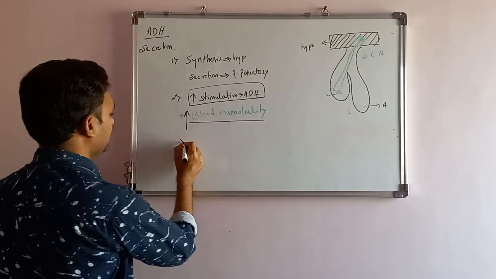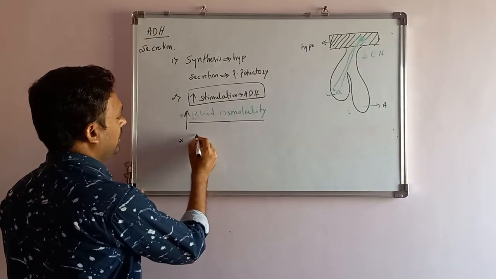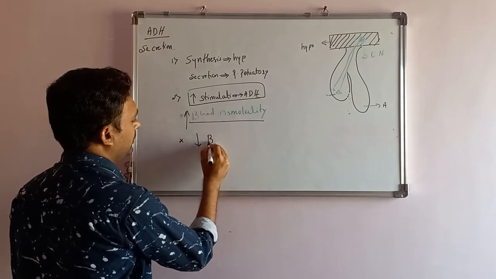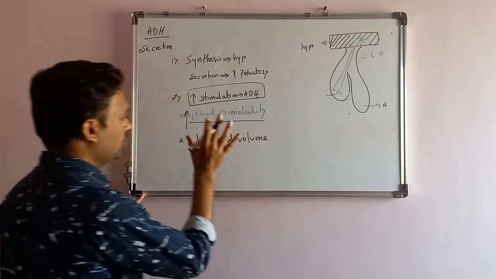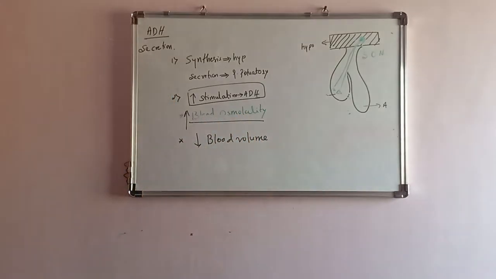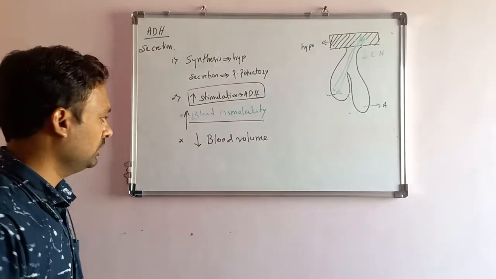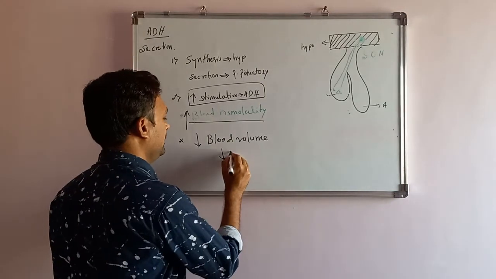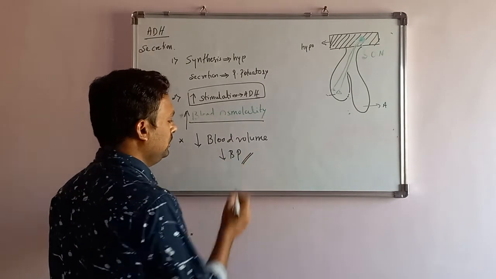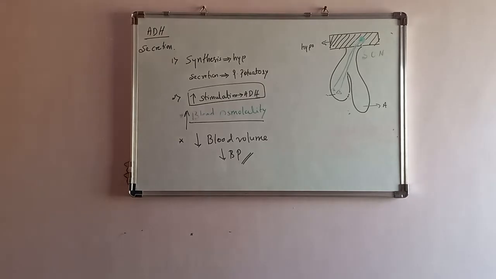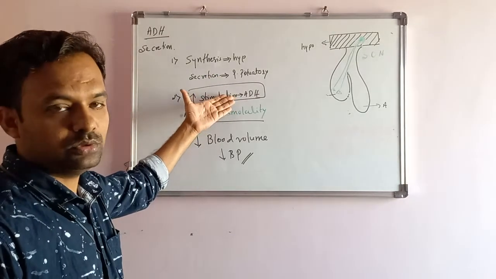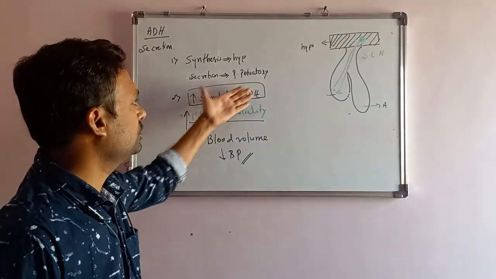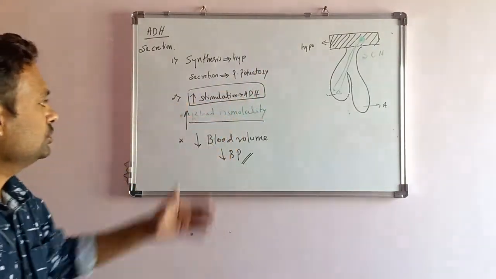And the second one: if the blood volume goes down, or BP falls, it will stimulate the hypothalamus to secrete ADH into the blood.